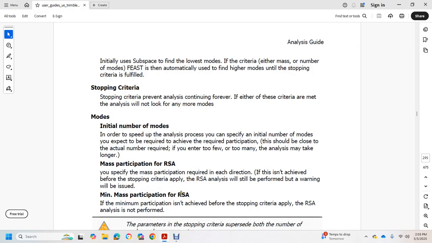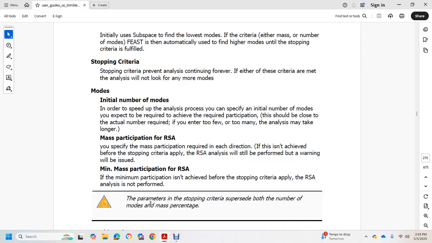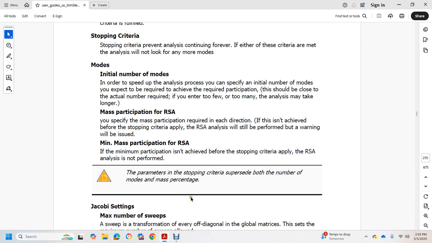Minimum mass participation with RSA. If the minimum participation isn't achieved before the stopping criteria, the RSA analysis is not performed. The stopping criteria parameter supersedes both the number of modes and the mass percentage.